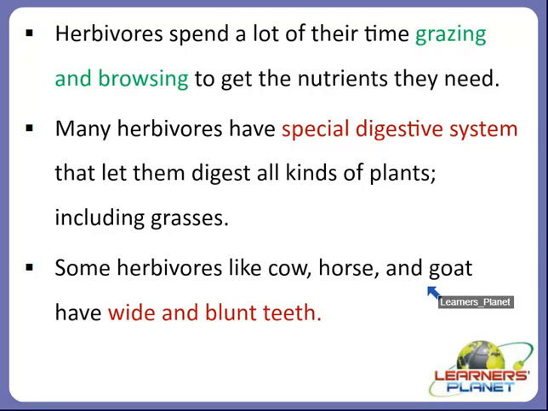And some herbivores such as cow and camel have the ability to bring back previously swallowed food to the mouth for a second chewing. They will chew the food first, and after that what will happen? They have such an ability that they will bring back the previously swallowed food, that is the first chewing, to the mouth, and the previously swallowed food now will be ready for the second chewing by such herbivores like cow and camel.